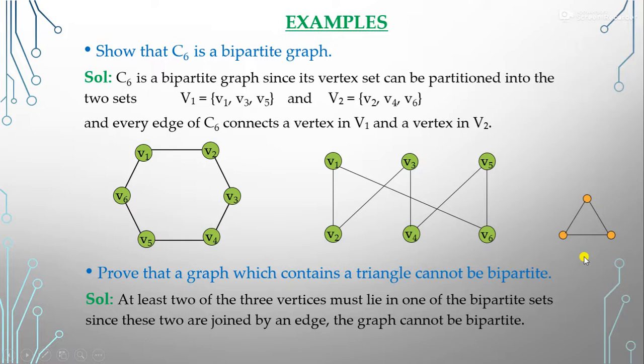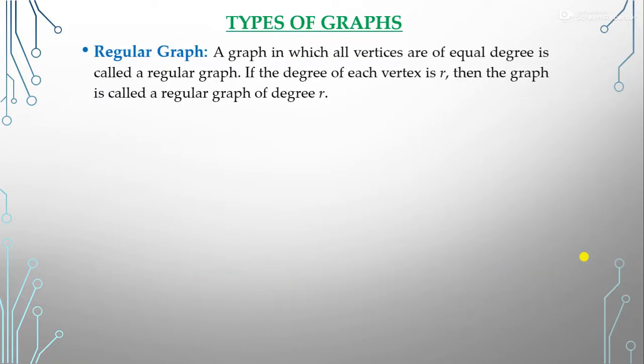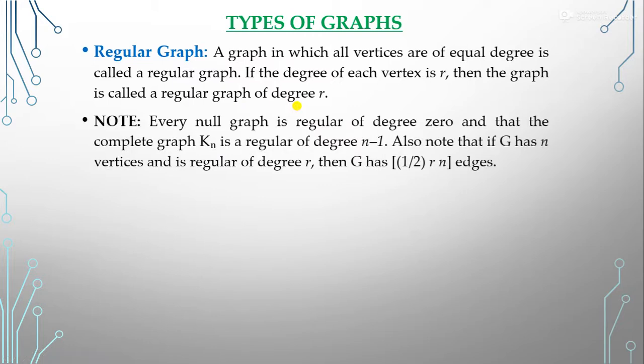Clear? Next one is the regular graph. So what is a regular graph? A graph in which all vertices are of equal degree is called a regular graph. If the degree of each vertex is, suppose, r, then we can say that it is an r-regular graph.